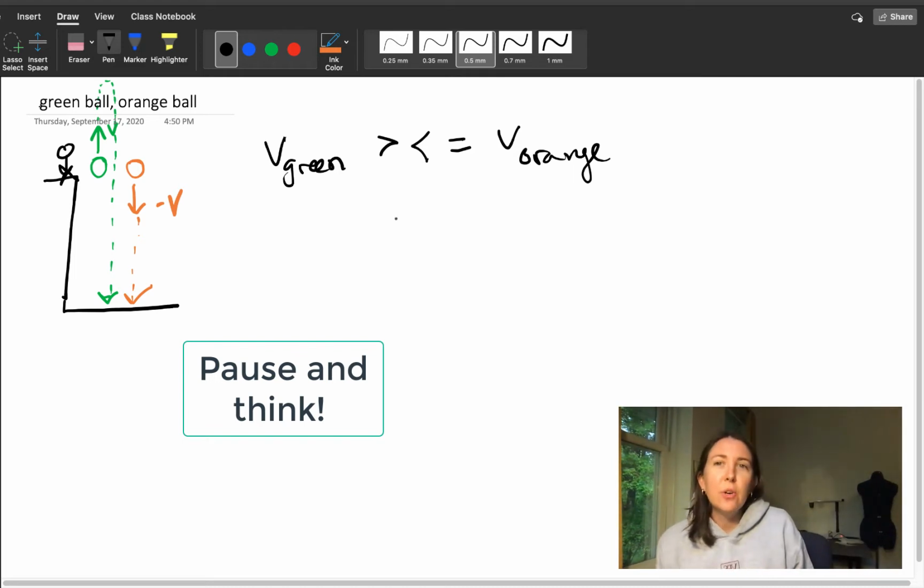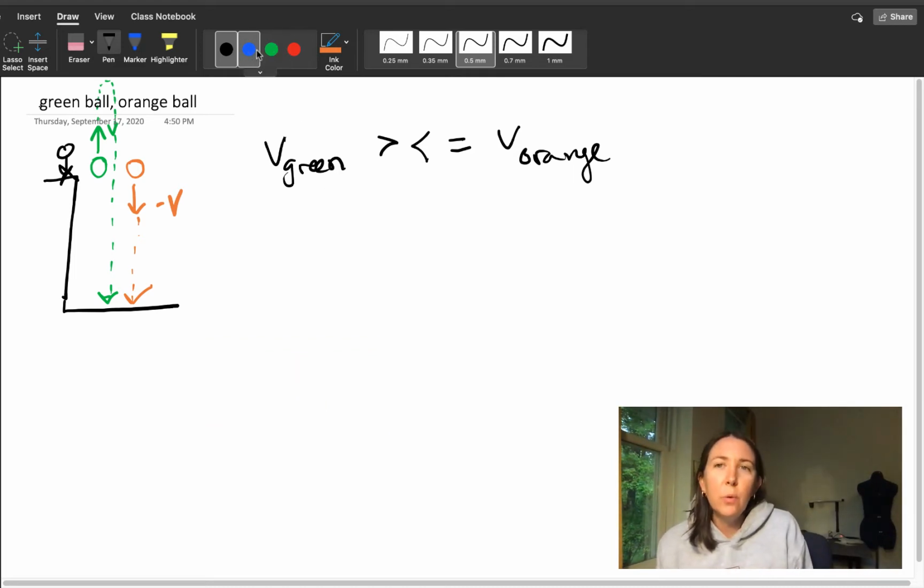All right, so I hope you thought about it in this way. If the green ball goes up, obviously at the top of its motion, the velocity of the green ball is going to equal 0 meters per second. And then as it's traveling back downwards, the velocity will begin to increase in the negative direction. It's going to get bigger, negative. And once it reaches the height at which it was thrown, it comes back down to this height at which it's thrown.